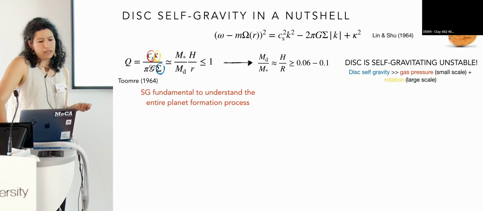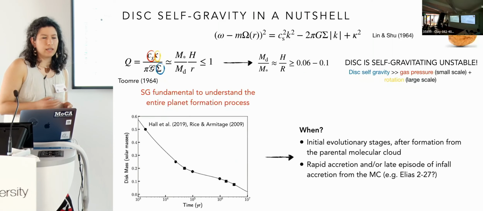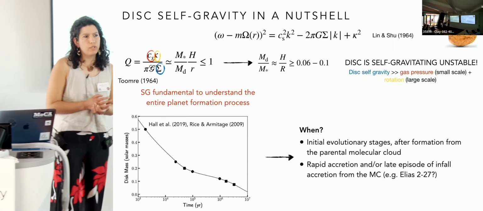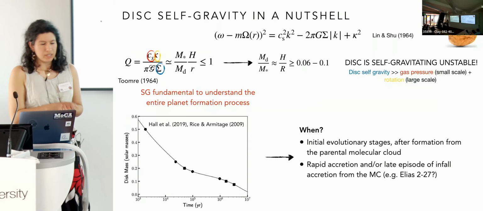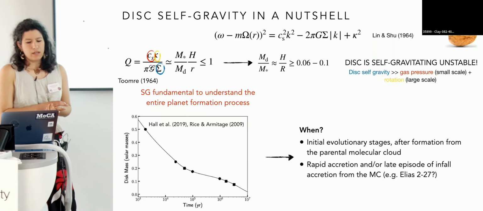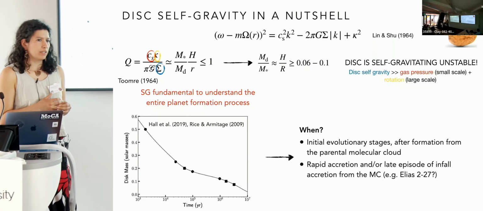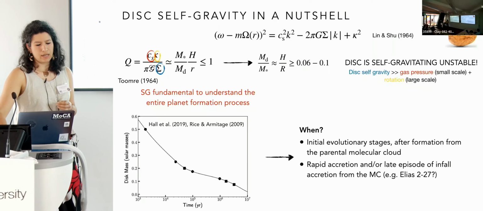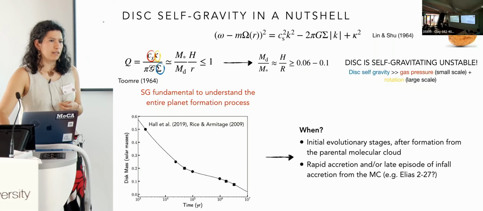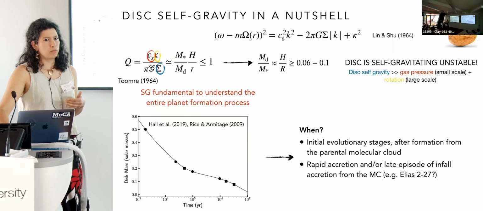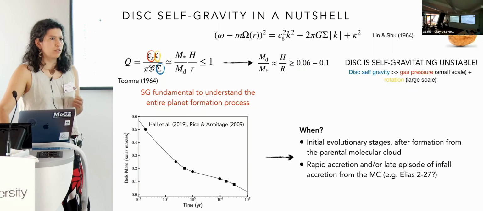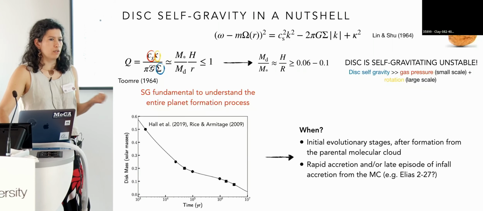And so why is self-gravity fundamental to understand the entire process of planet formation? Because we do expect disks to be massive, especially at the initial evolutionary stages, during or just after the formation from the parental molecular cloud. Also, self-gravity can enter the process at a later stage when there is infall from the molecular cloud or rapid accretion. So we can end up with the formation of a companion or of planets.